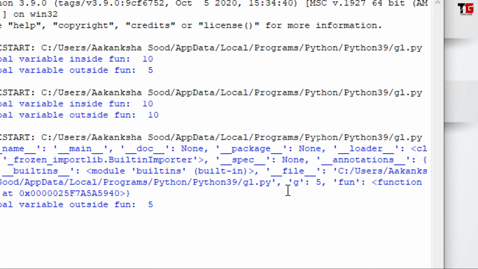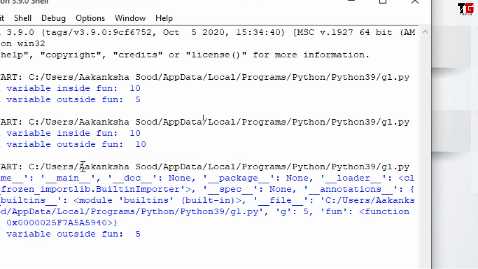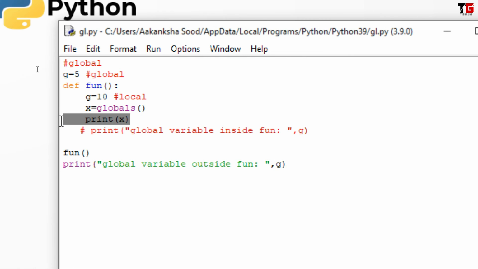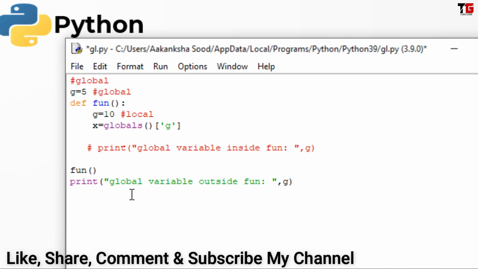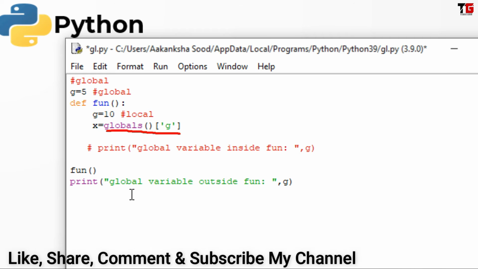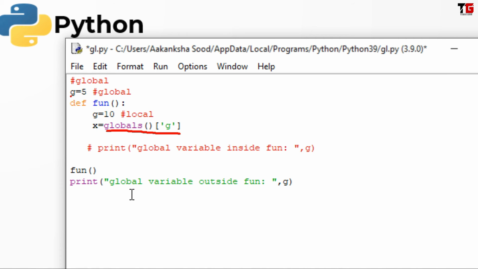And one of these values is g equal to 5. That is user defined, and we want to get this value. So we don't want all the global variables. We just want this one, g. So what can I do? I can simply write like this. So what will happen? Globals g will get the value of this global variable and store that value in x. Let's print it.